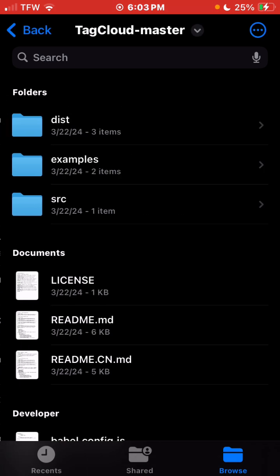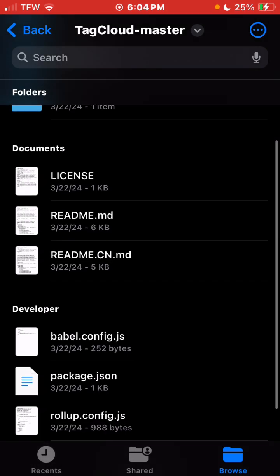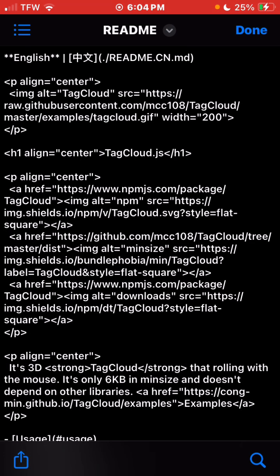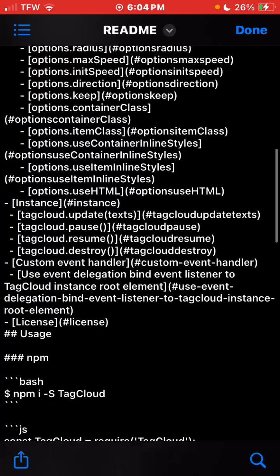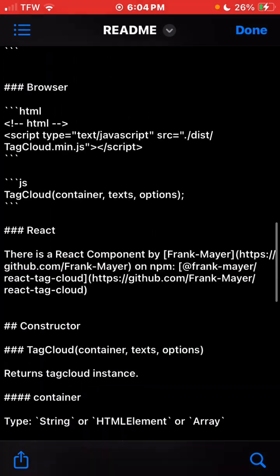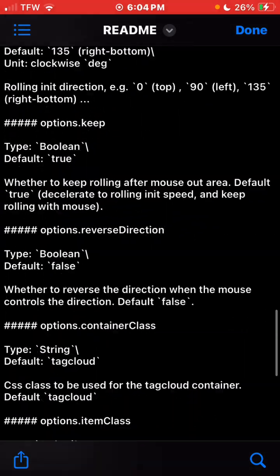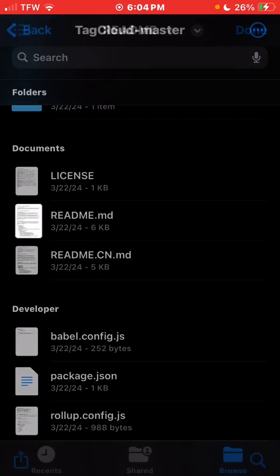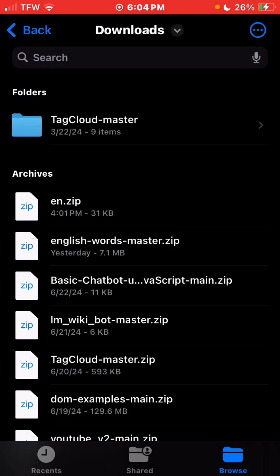Tag cloud is the sphere, the animation that's going on right there. You can go download that, and that's separate from my repository. It's not the same repository, and it's not mine. That is theirs, and that's how theirs runs. I've made some modifications, but that's tag cloud.